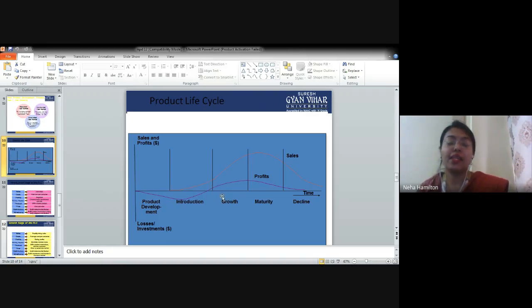Now, this phase is a happier phase for a marketer because here, if you can see, the curve is going above at a very fast rate, in a very rigorous manner, as compared to the introduction phase. There, the slope of the graph is very low. Here, the slope is very high, right? So the product is moving ahead with great pace in the growth phase, because everybody knows about the product. The product is actually successful, and the company is successful in increasing the market share. People are consuming this product and are happy with it.